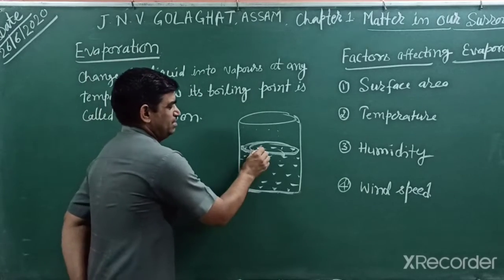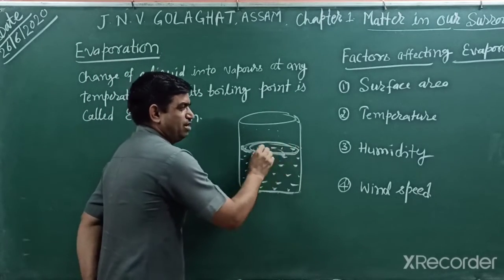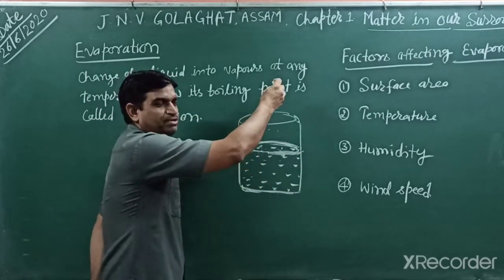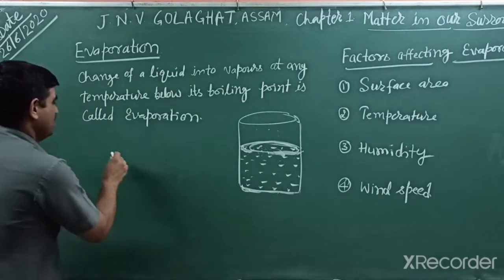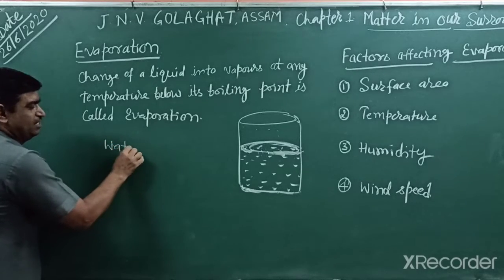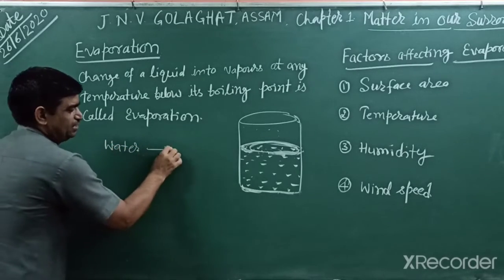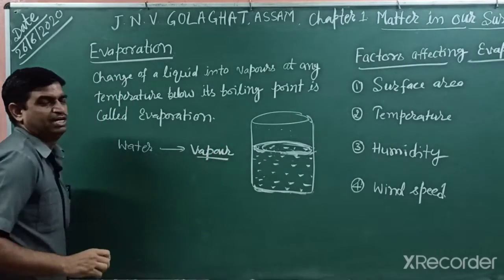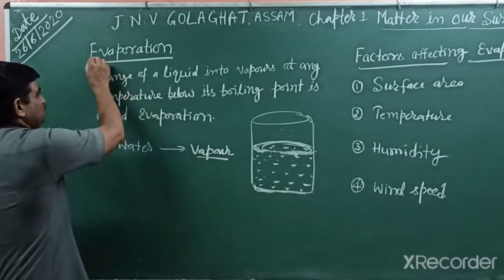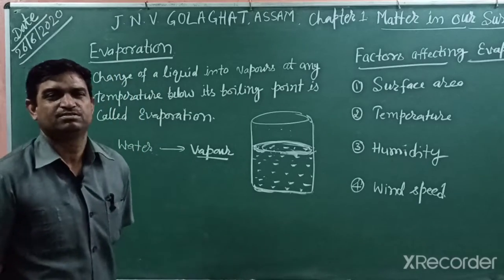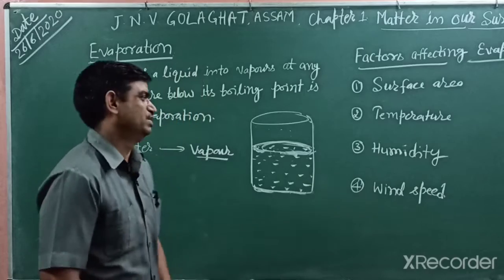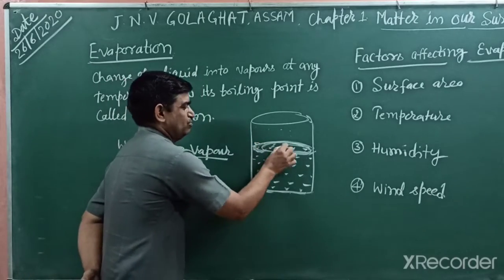In a similar way, these molecules on the upper surface take energy from the surroundings and leave the surface. This water, by taking energy from the surroundings, changes into the vapor state. This phenomenon is known as evaporation. So today, students, we are discussing what evaporation is. Evaporation is a surface phenomenon, meaning it occurs on the surface.